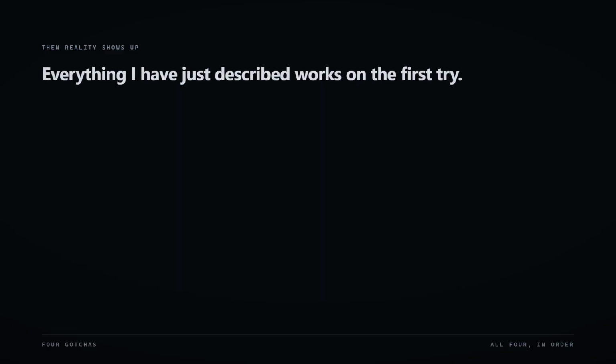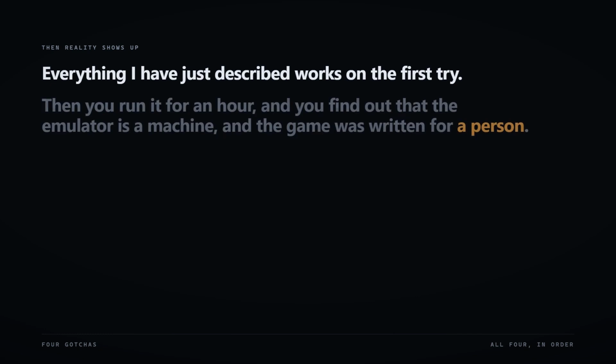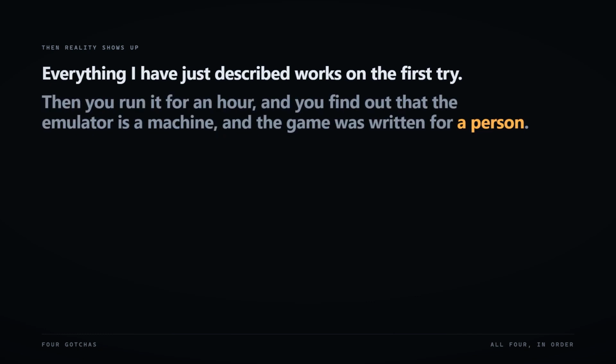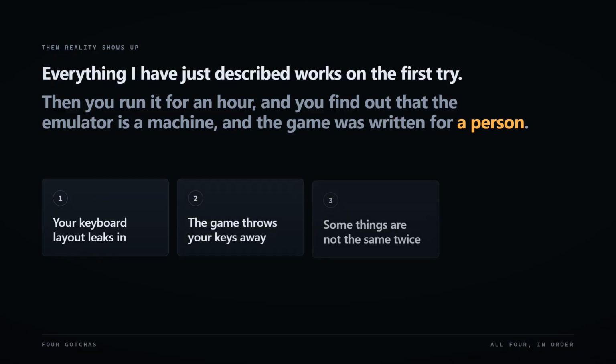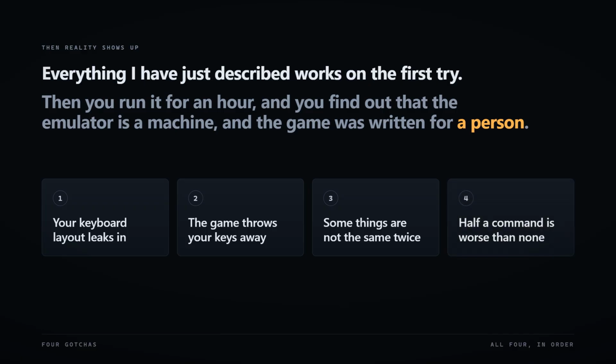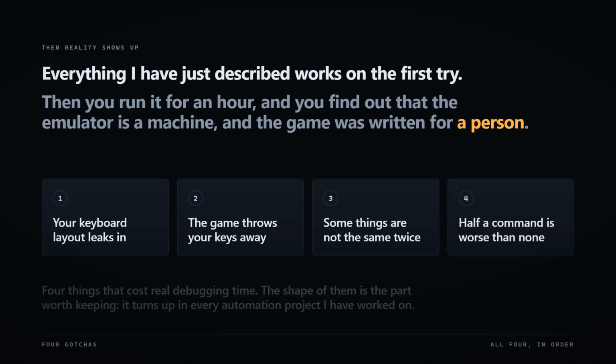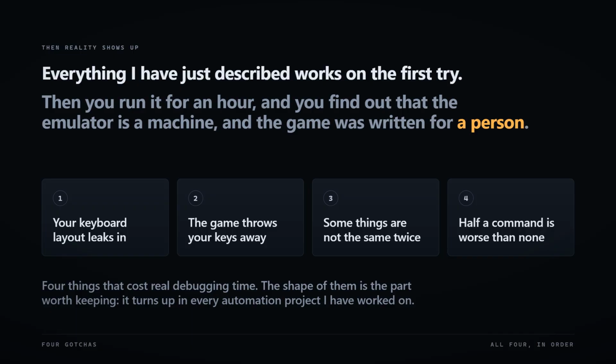Everything I've just described works on the first try. Then you run it for an hour, and you discover that the emulator is a machine, not a person, and the game was written for a person. Here are 4 things that cost me real debugging time. They're all specific, but the shape of them is what I want you to take away, because that shape shows up in every automation project I've ever worked on.